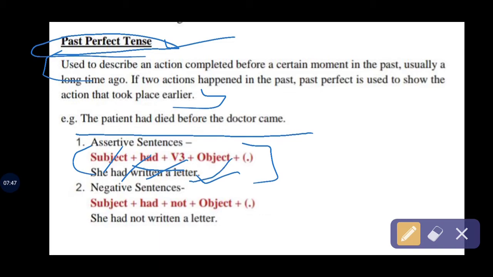Now we are moving to negative sentences. How to make a negative sentence: subject plus had plus not plus verb's third form plus object. We have to use not after had. She had not written a letter. That's the perfect example of a past perfect negative sentence.